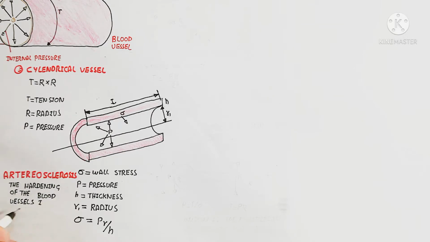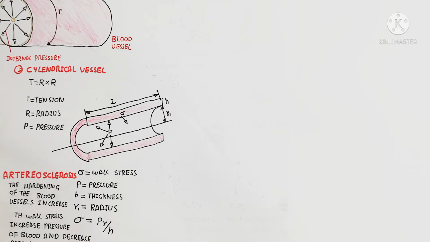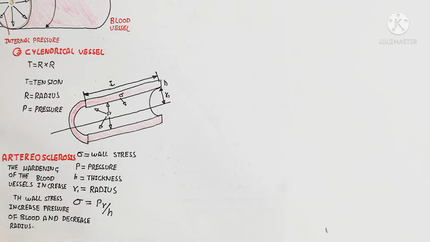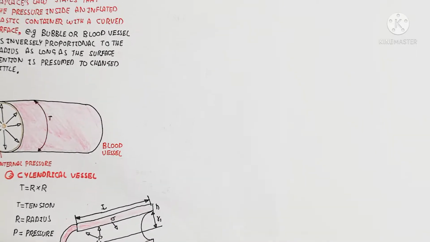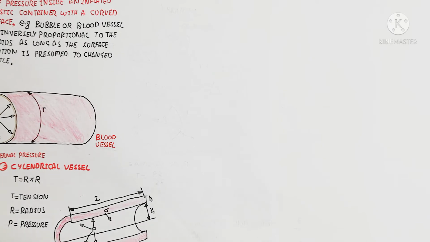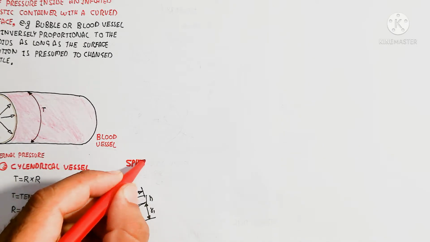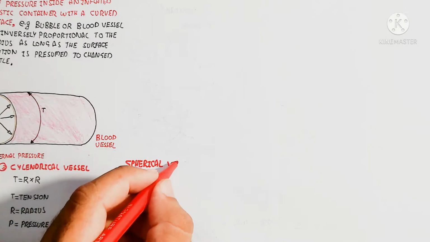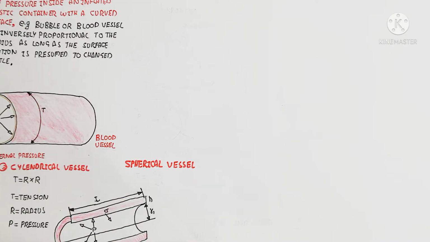Arteriosclerosis is the hardening of the blood vessel. It is a medical condition that increases the wall stress and blood pressure and decreases the radius. When the radius decreases, the pressure increases, and that is why the tension changes and decreases. The tension and radius will be decreased, while the pressure will be increased.